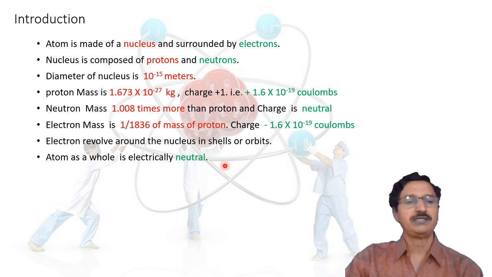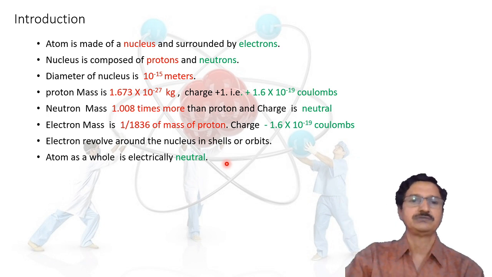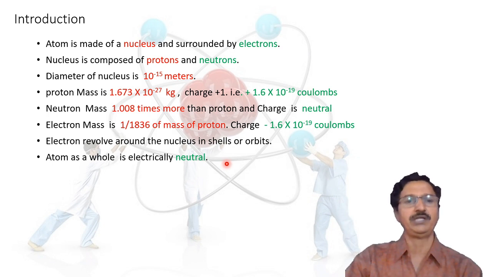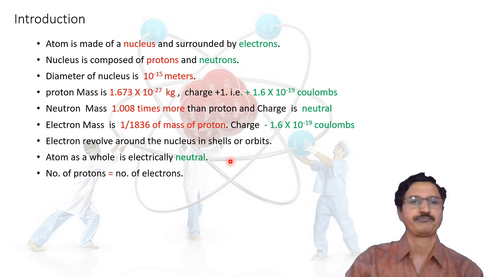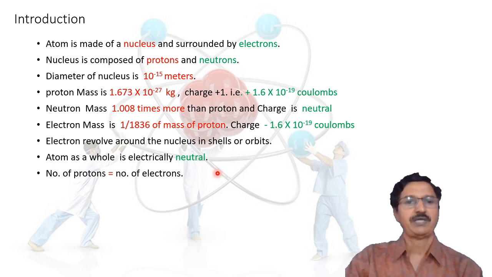It is well known that the atom as a whole, together with the central nucleus and electrons, is electrically neutral, meaning that the atom has no charge. This neutral charge is achieved by maintaining the number of protons equal to the number of electrons. As we have seen, protons are positively charged, that is plus 1 charge, and electrons have minus 1 charge.